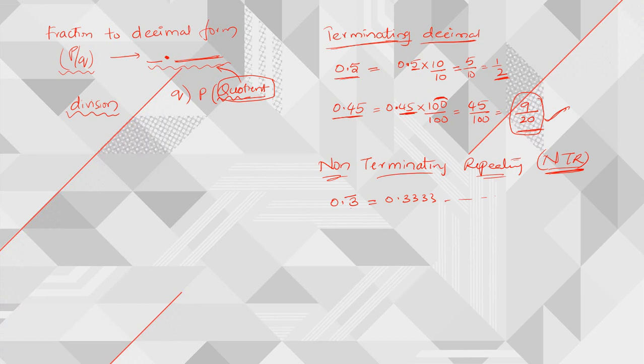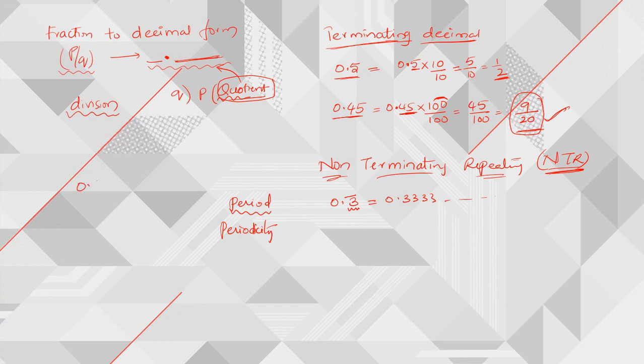Now in this we need to remember 2 terminologies, 2 terms. The first one is period and the second one is periodicity. So what is meant by period? Period is nothing but the number that is being repeated; that particular number is called the period.